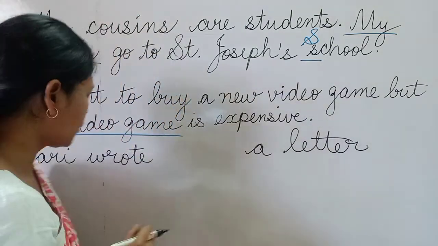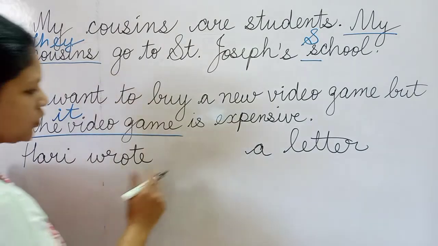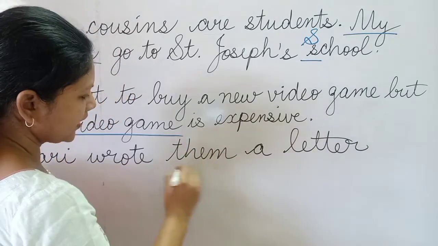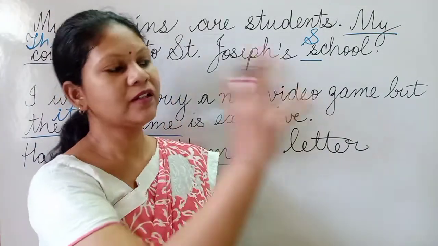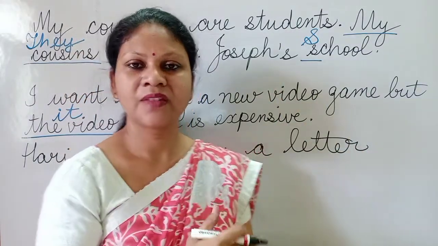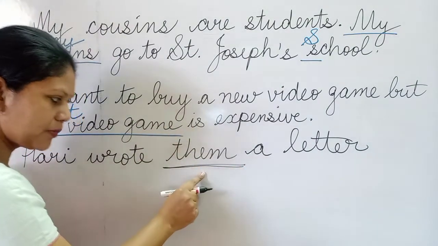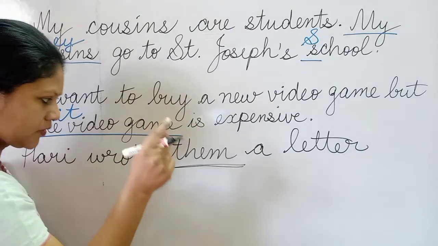Now talking about the third person plural, Hari wrote them a letter. That means not to me, not to you, but more than one person. In that case, this them will function as your third person plural pronoun used as your object pronoun.